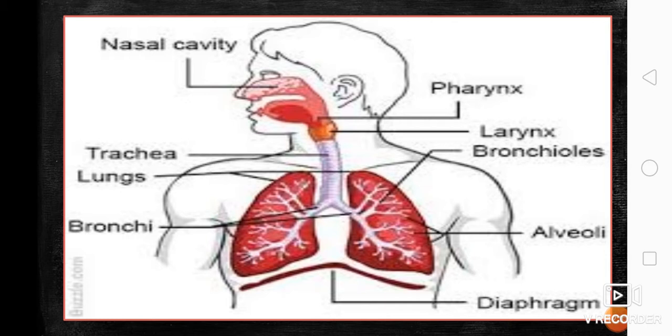Our heart is tilted to the left. That is why when we take a pulse, we can feel the beat on the left side of our chest. So that is why the left lung is divided into three lobes. It is smaller compared to the right lung to make room for the heart, which is located beside it. Now again, in the lungs, we have the bronchioles.